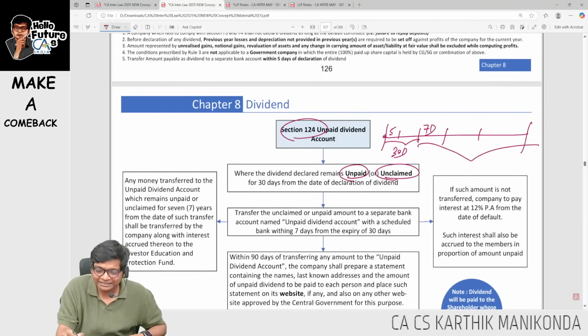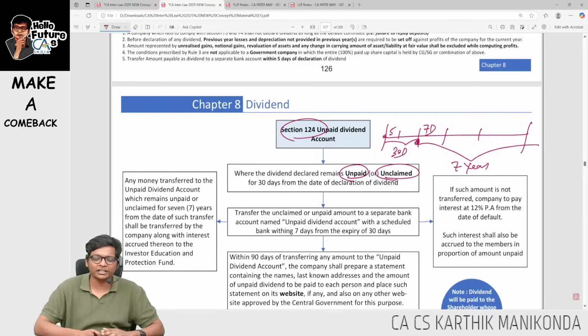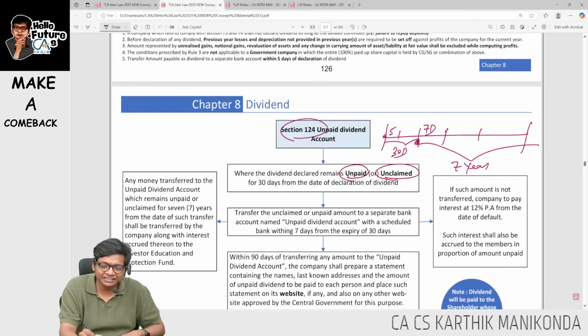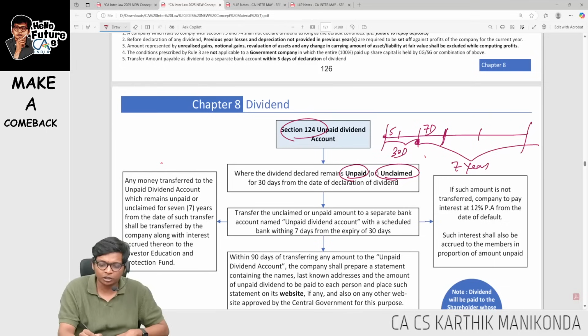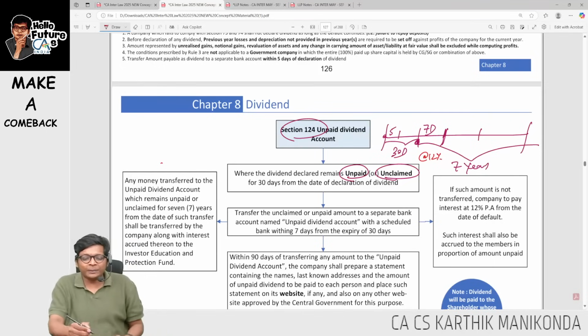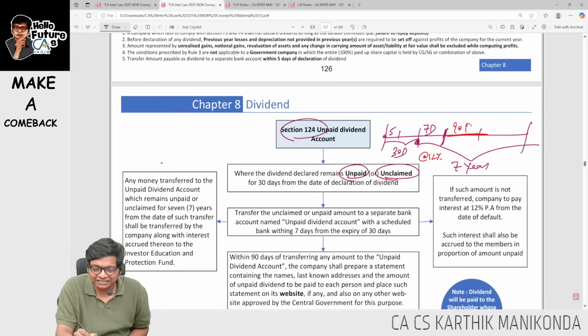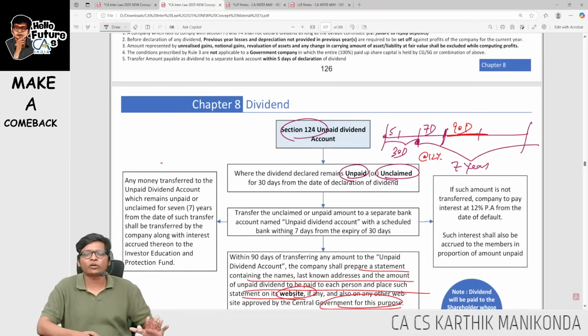Money will remain in this unpaid dividend account from the time it came for a period of 7 years. How many years, guys? 7 years money will remain over here. Now, if you don't transfer here within 7 days, for delay in transfer to the unpaid dividend account, interest is going to be 12%. Once you transfer to the unpaid dividend account, within the next 90 days, you have to prepare a summary report, a statement containing the last known address and amount of unpaid dividend, and publish it on the website of the company and the website which is authorized by the central government for this purpose.